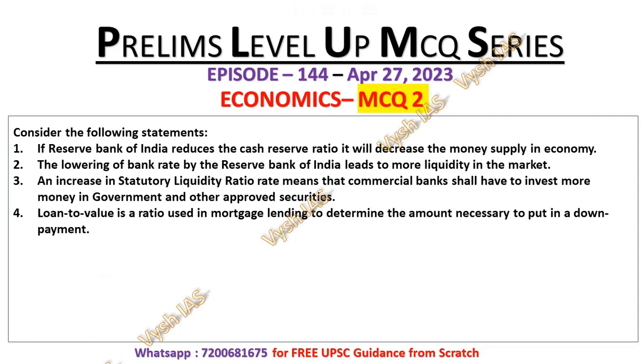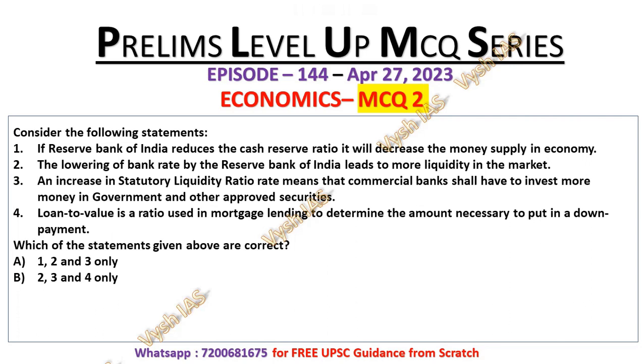In order to answer this question, you should know 4 concepts: CRR, which means cash reserve ratio; number 2 is bank rate; number 3 is SLR, which is statutory liquidity ratio; and number 4 is loan to value ratio. Those who know these 4 concepts can answer this question. You have to identify the correct statements. Option A, 1, 2 and 3 only; B, 2, 3 and 4 only; C, 1, 3 and 4 only; and D, all of the above. So I will provide you 10 seconds.